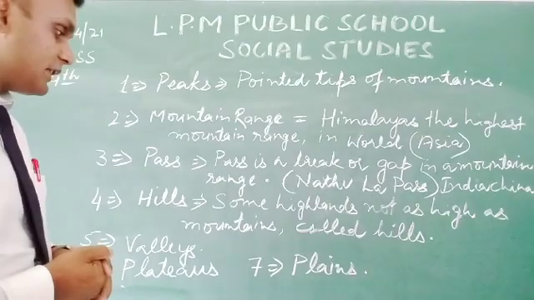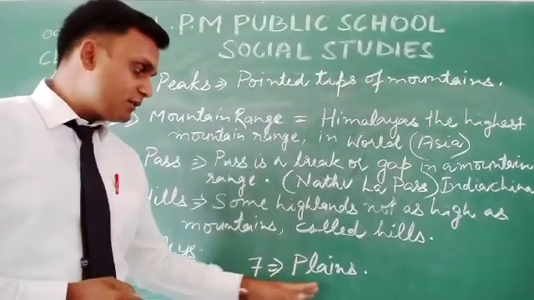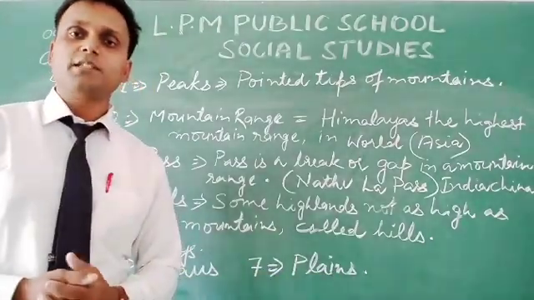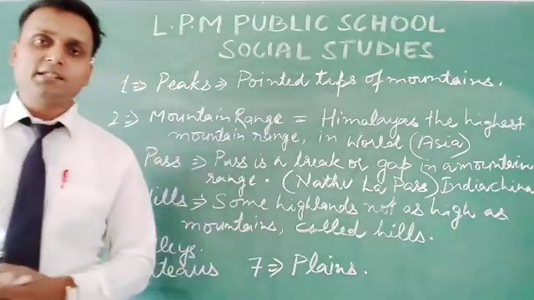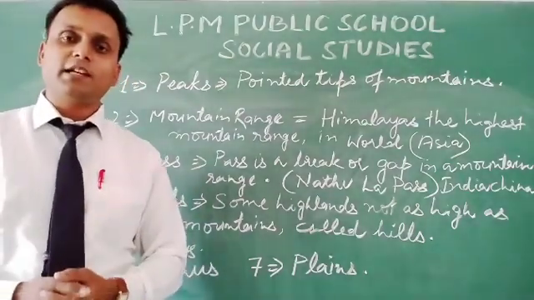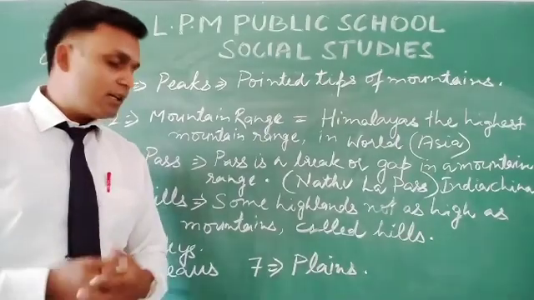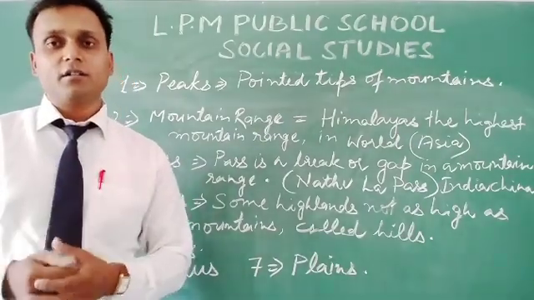After that, seventh point is plains. What is a plain? A plain is basically the land beside a river.